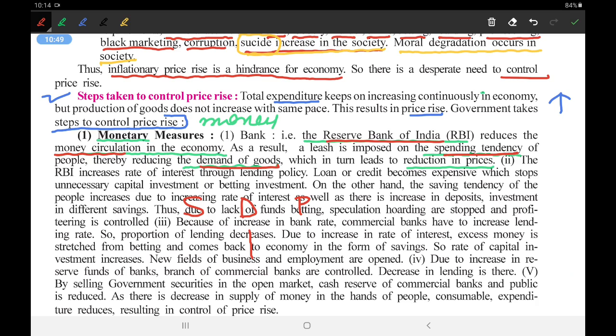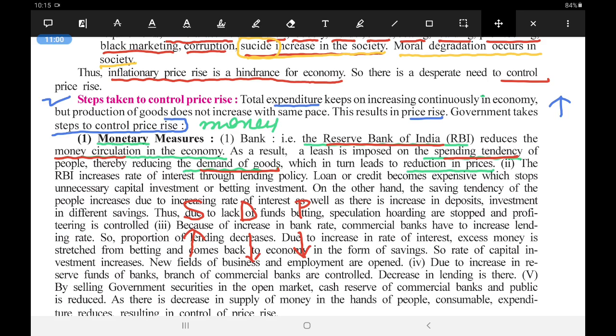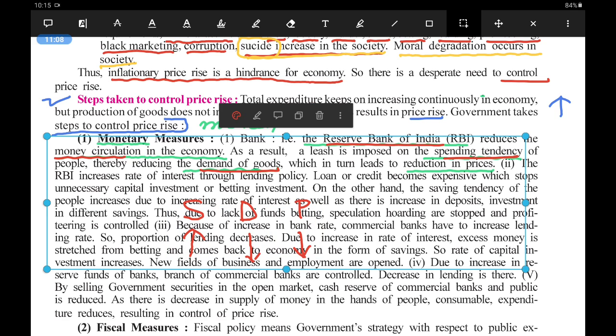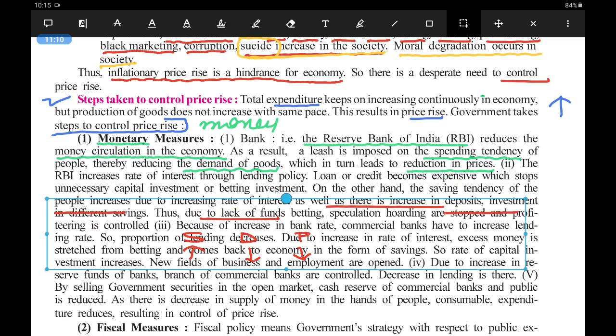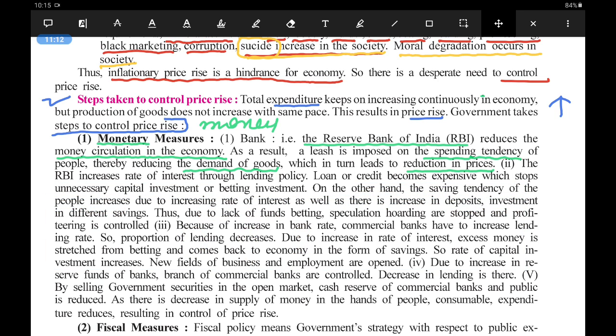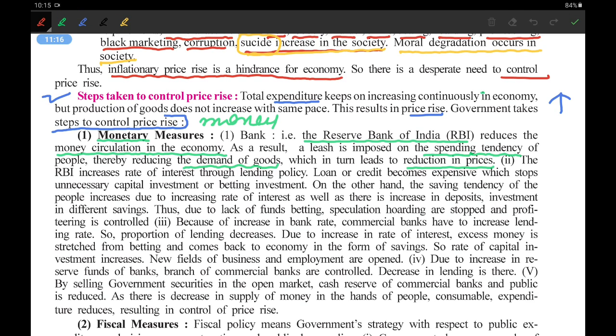So demand is down, supply is high, and due to this, the prices will go down. Here you can see that the simple rule of demand, supply, price comes into action.